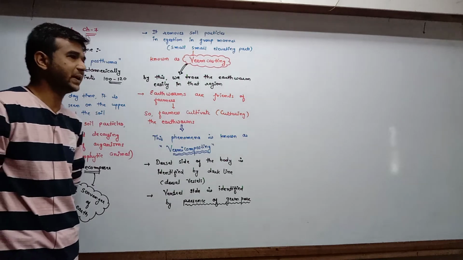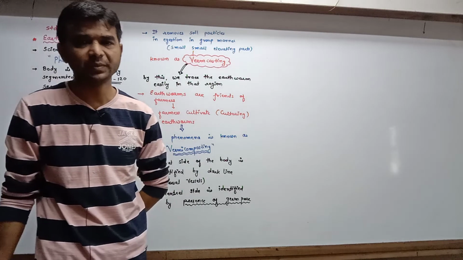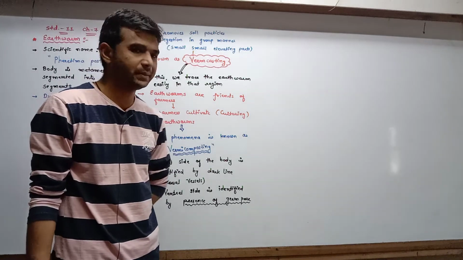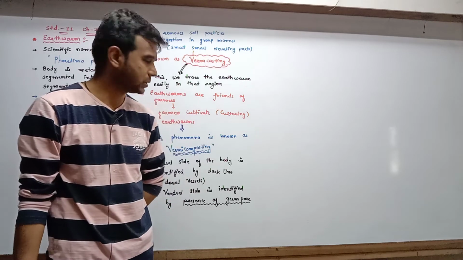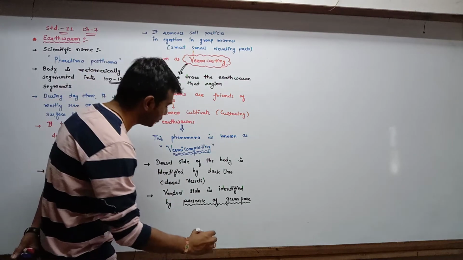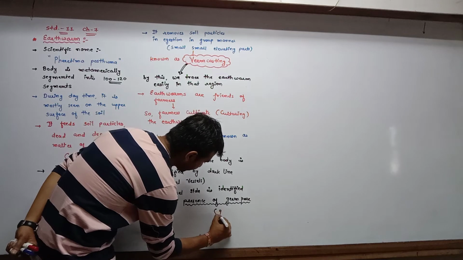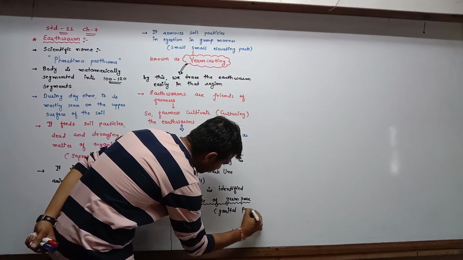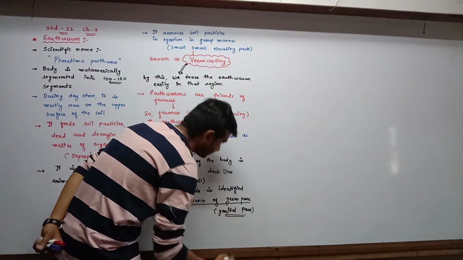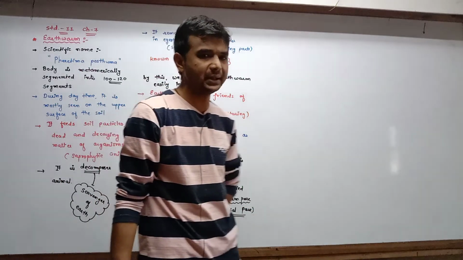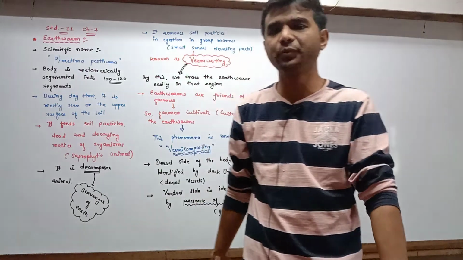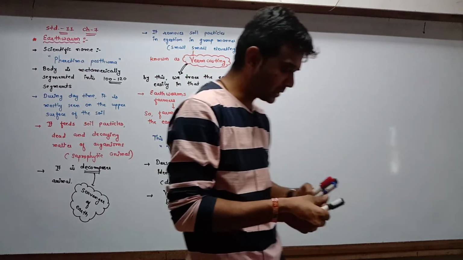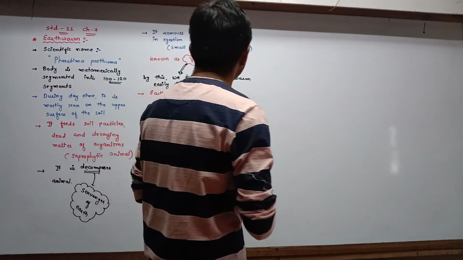ventral side is identified by the presence of genital pores. So few openings are there on the earthworm body: male genital pore, female genital pore. So on the ventral side, male genital pore and female genital pore are present.